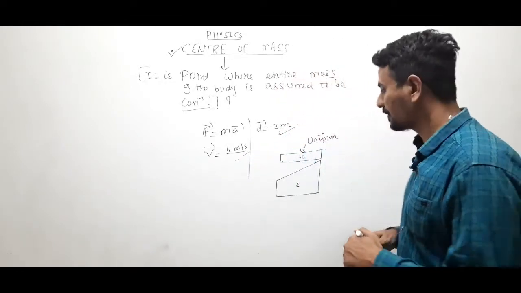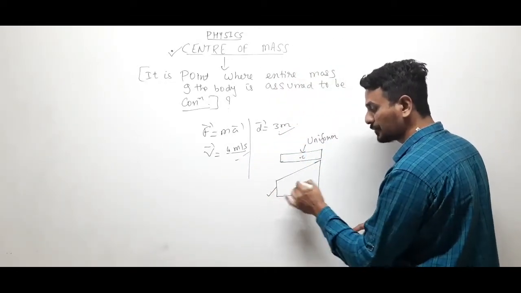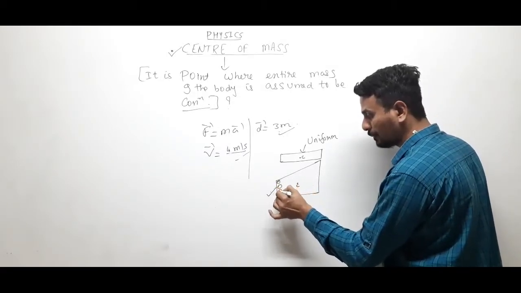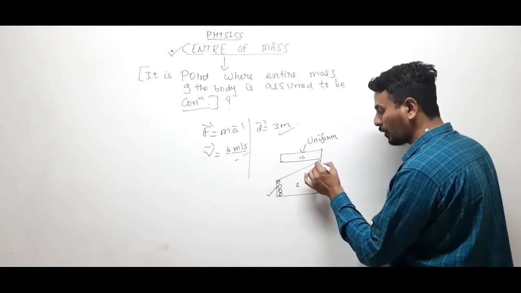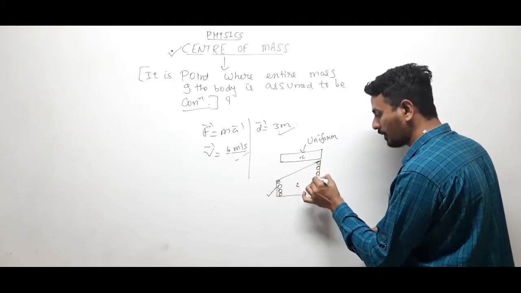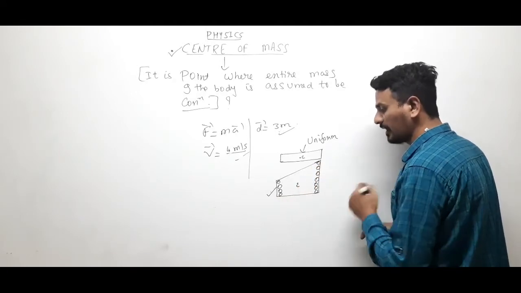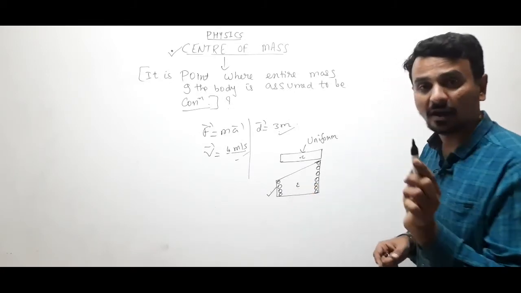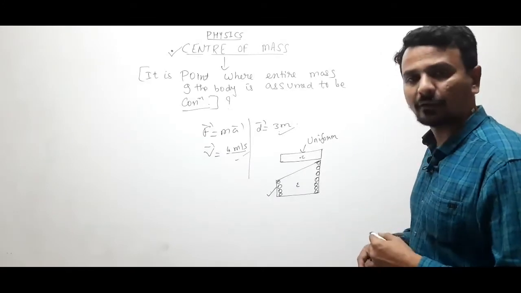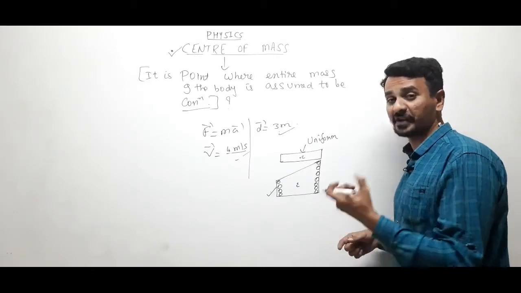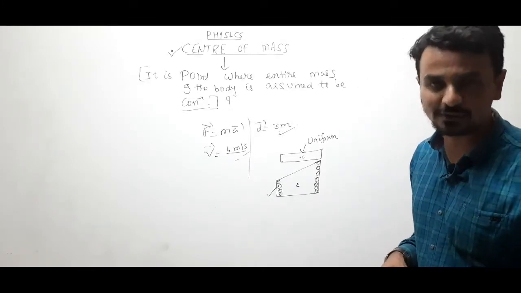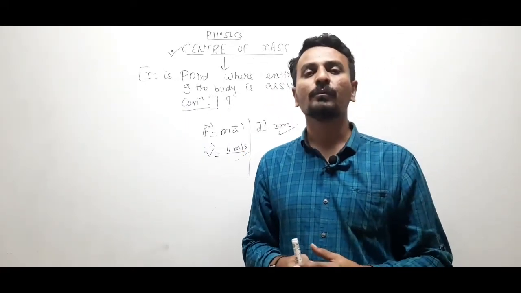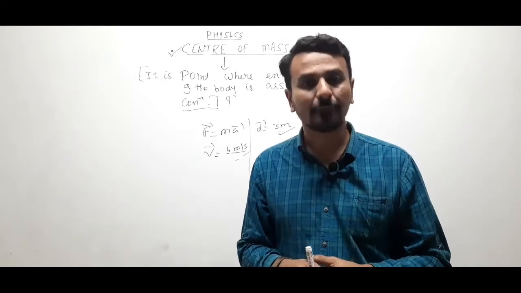For a non-uniform shaped body, the mass distribution is different. Suppose here there are say 4 particles, but the same body will have 7 to 8 particles over here. So the mass distribution inside the body is not even, it is uneven. So the position of center of mass depends on the distribution of mass also. Clear? Okay, so now we'll find how to locate the position of center of mass.